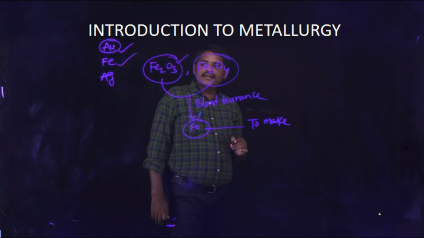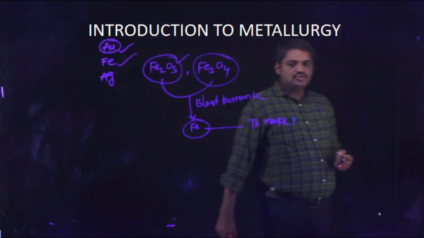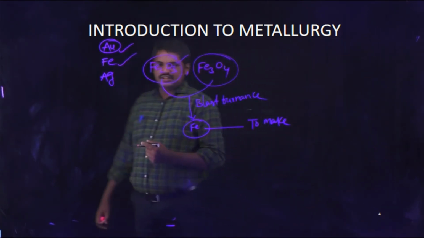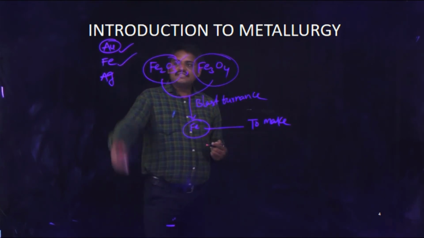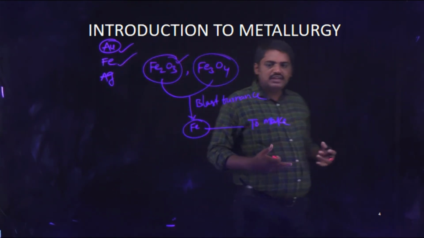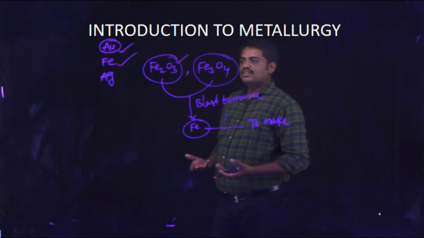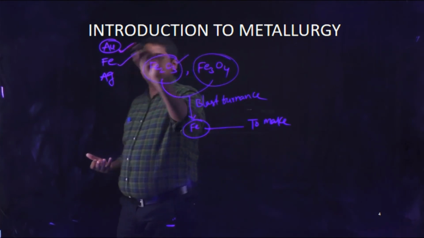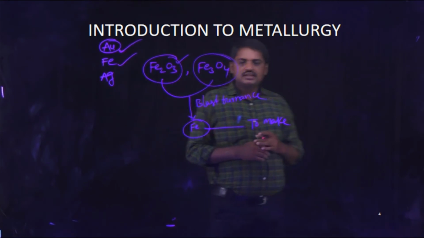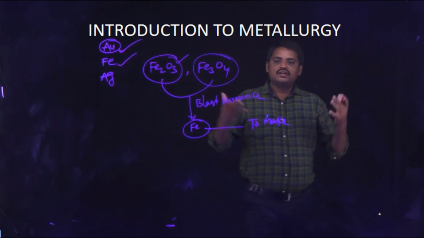Next, gold. Gold metal is used to make different types of beautiful ornaments. Generally, this is a native element. This element is available in individual form in nature. This is one of the important precious metals in metallurgy. That is the importance of metals in our regular life.